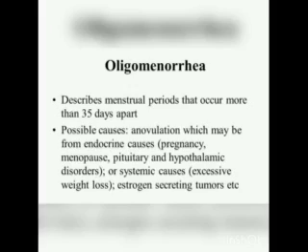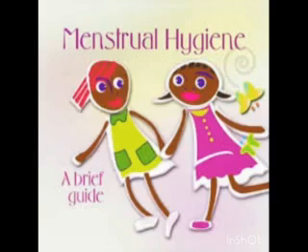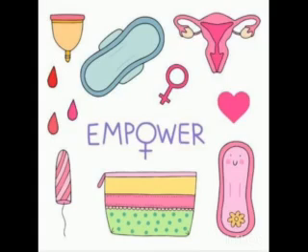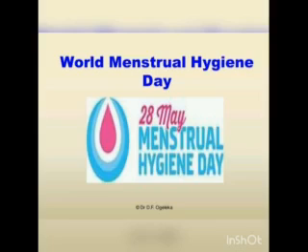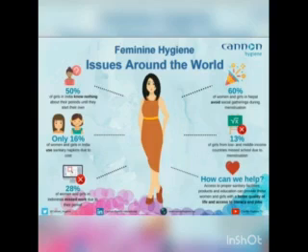diagnosed with oligomenorrhea. In this menstrual cycle, menstrual hygiene is very important for good health, well-being, dignity, empowerment, and productivity of women. This can keep girls inactive during such periods, leading to absenteeism from schools.